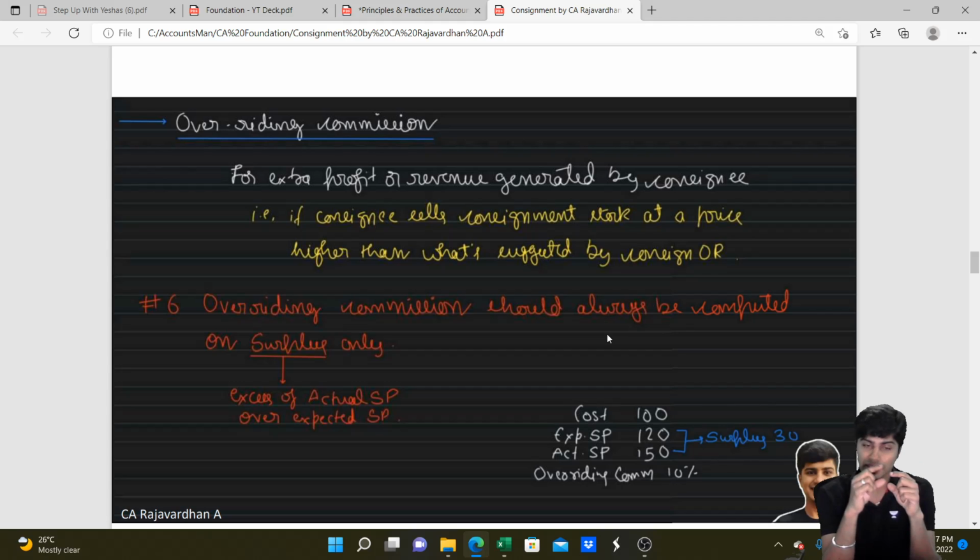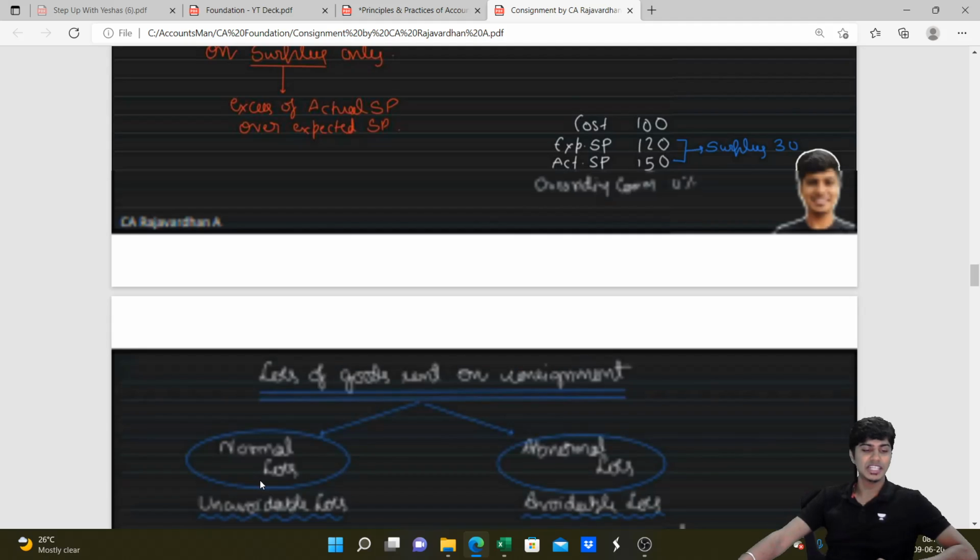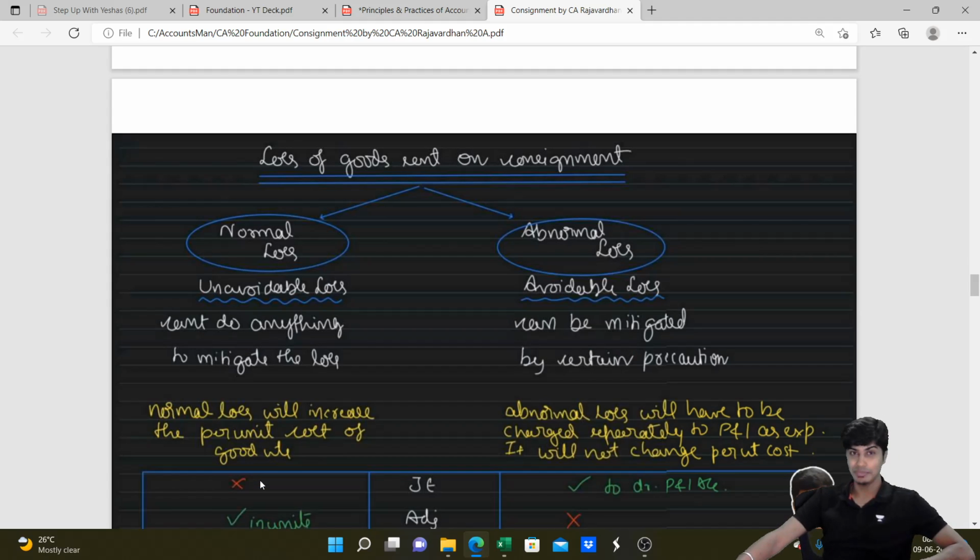What is surplus? That extra sales revenue generated over and above normal selling price. That is rule number 6. Overriding commission should always be computed on surplus only. What is surplus? Excess of actual selling price over the expected selling price. Got it, guys? Fantastic. These are 3 types of commission that need to be paid by consignor to consignee.